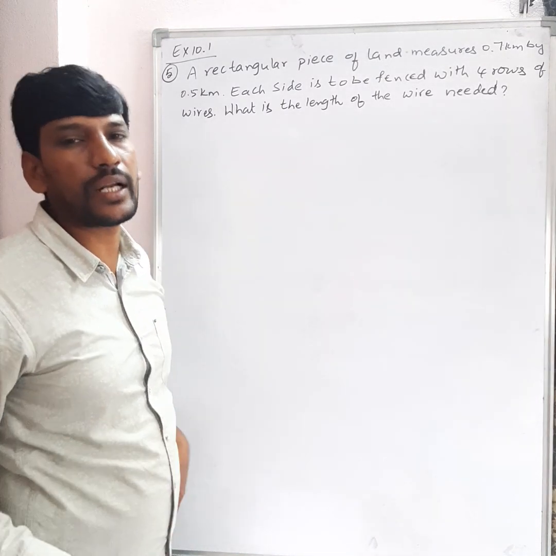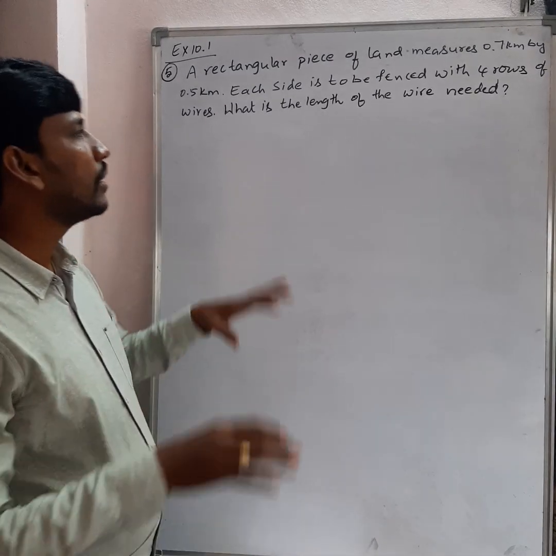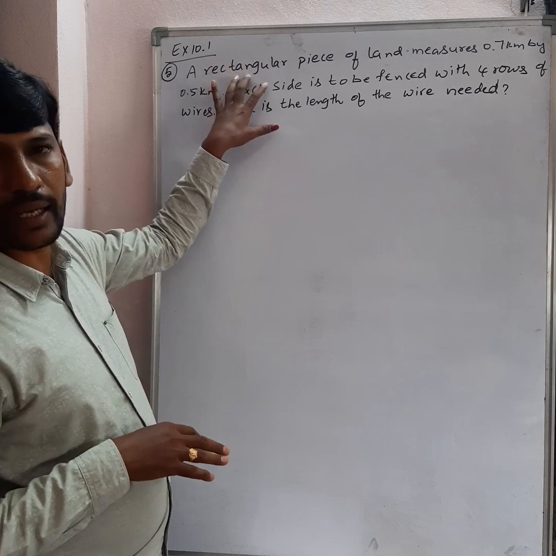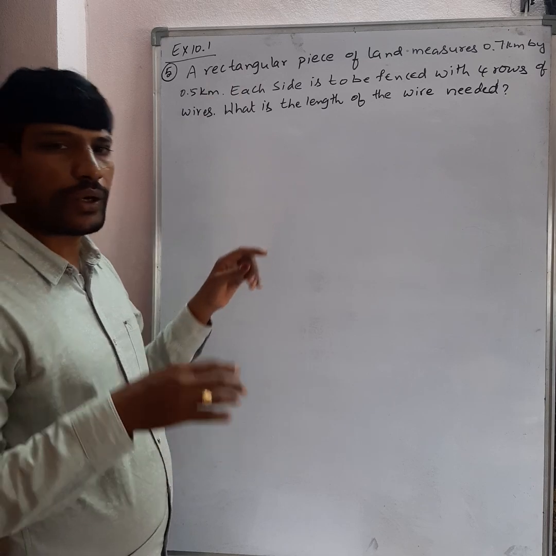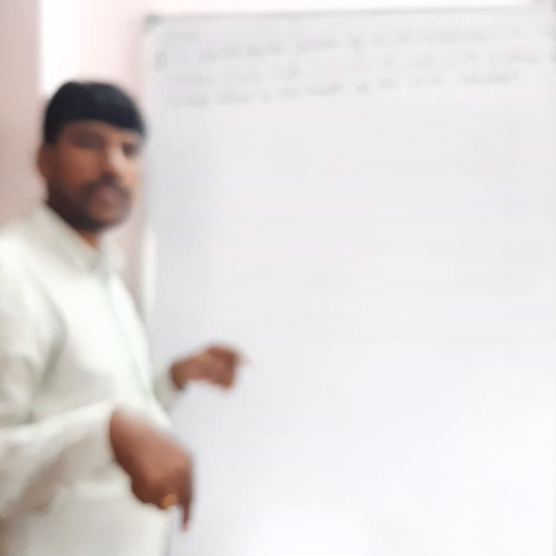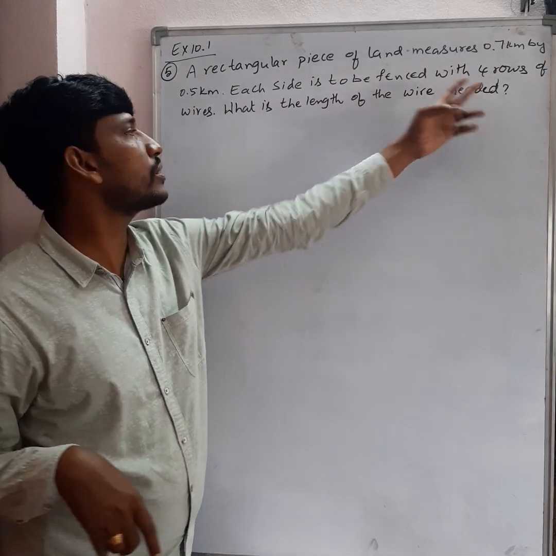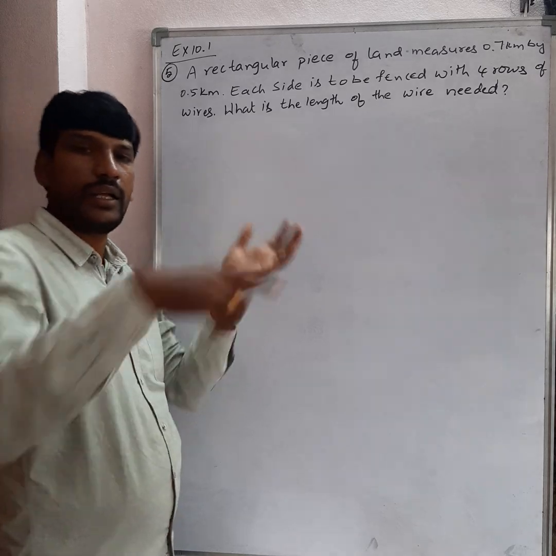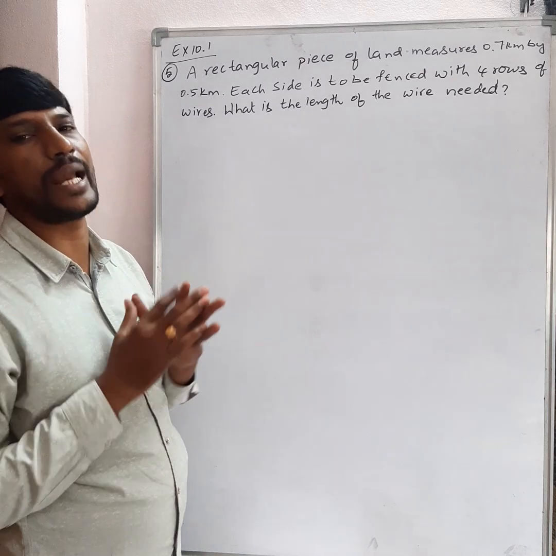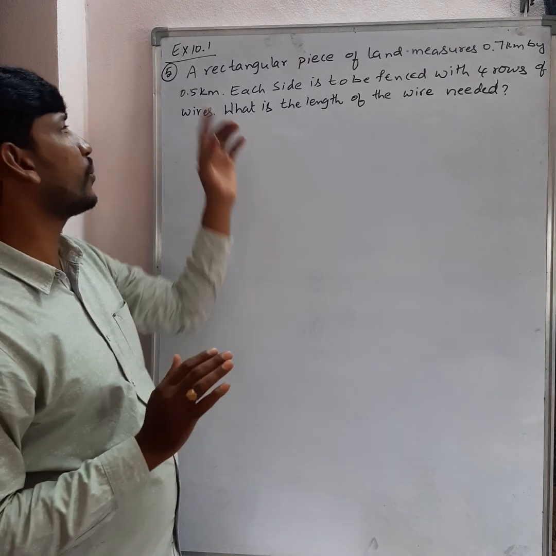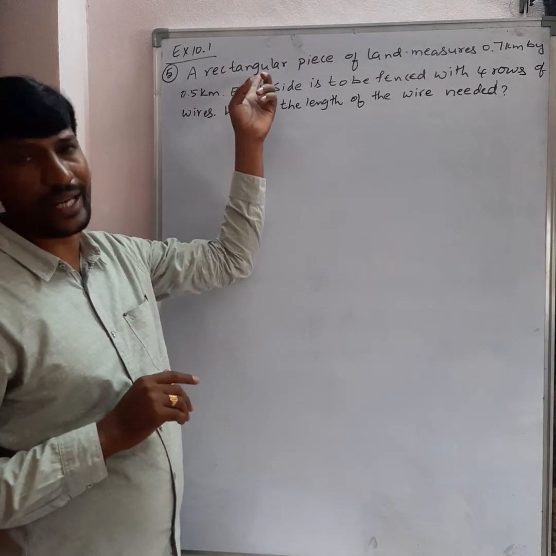So what you are going to do here, simple concept, we need to find the perimeter of the rectangular piece of land. Okay, you will get one round. They fenced with 4 rows of wire, clear? Means 4 rounds you need to find. So instead of finding it 4 times, just find the perimeter of the rectangle one time.